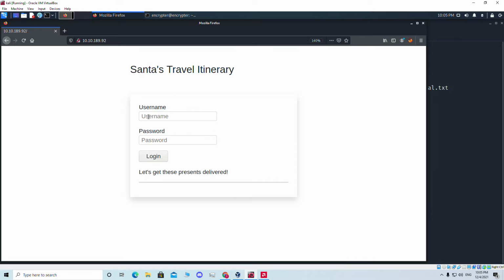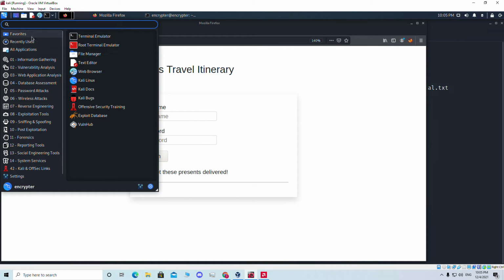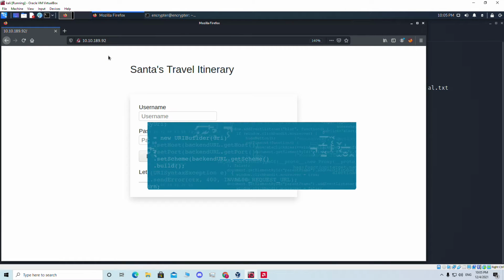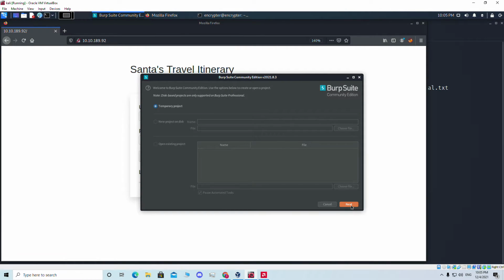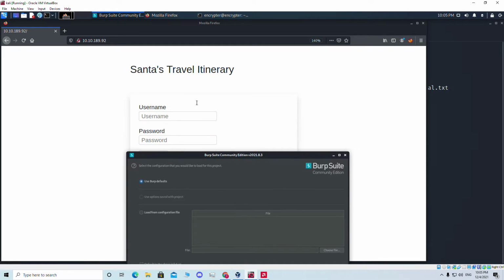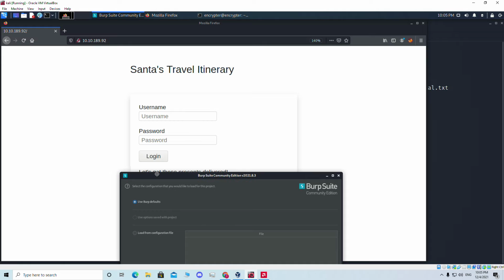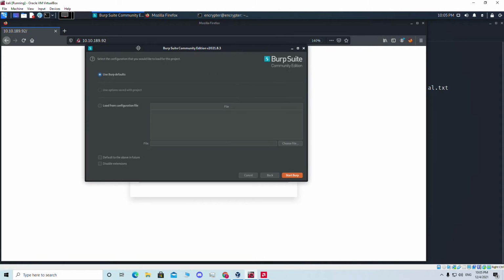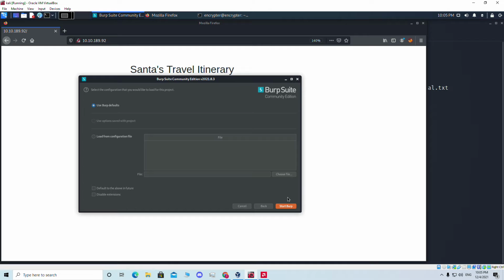What Burpsuite is gonna do is automatically take the passwords from the word list, try all these things, and try to brute force this login form. So this is the login form, and we know the username already, Santa, and the password. So first we need to open our Burpsuite. So here I'm gonna go and open my Burpsuite, because we need Burpsuite to capture the login form. When we put in our username and password and press login, we need to intercept that, send it to the intruder, and do the fuzzing. So let's say start Burp.